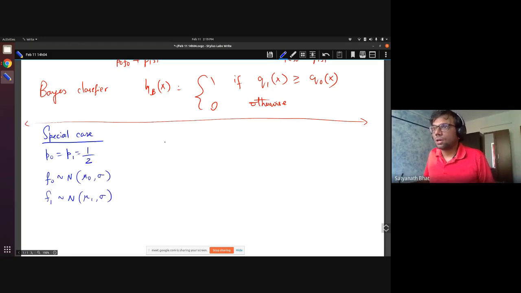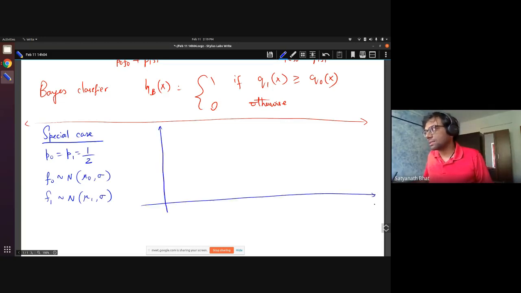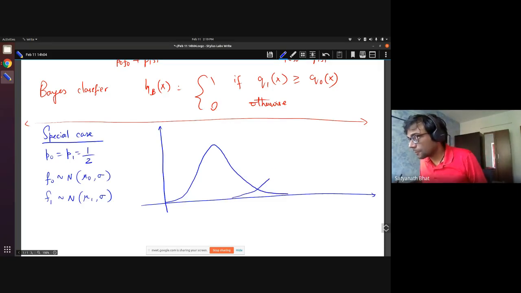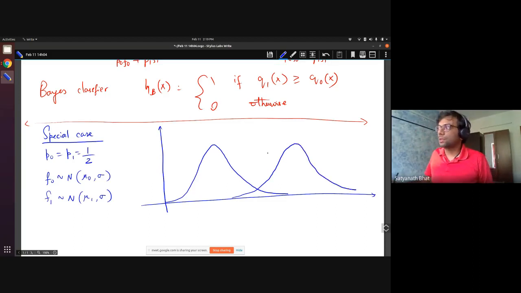Now I'm going to draw these things in a plot. So basically you have something like this. This is your F0, and this is your F1. The heights are the same because the variances are the same. I may not have drawn this properly, but anyway, this is mu0 and this is mu1. So suppose we have something like this.